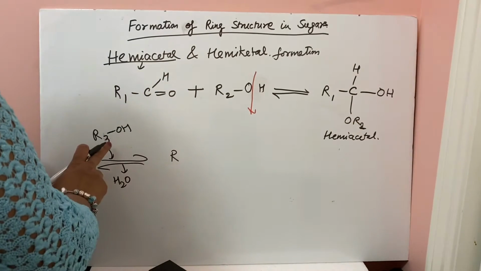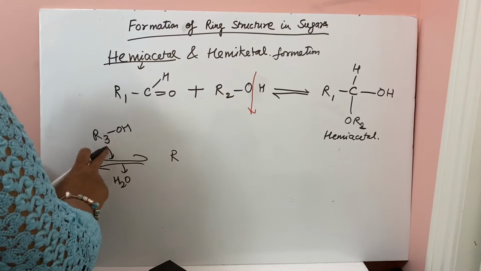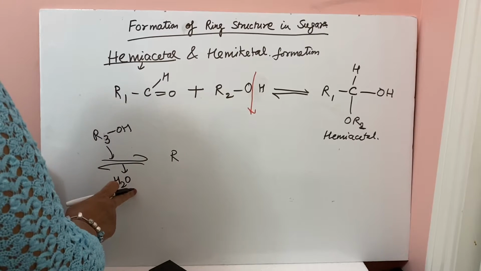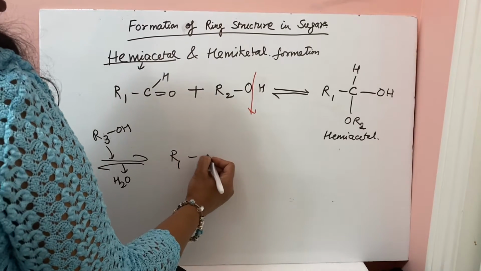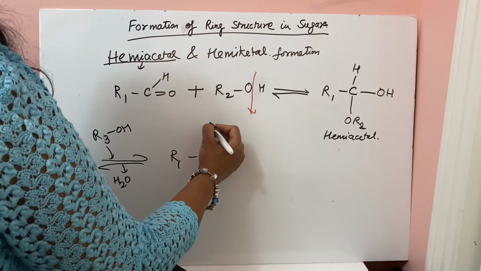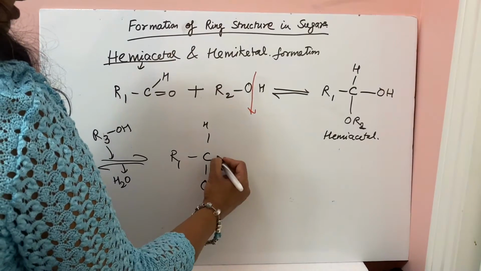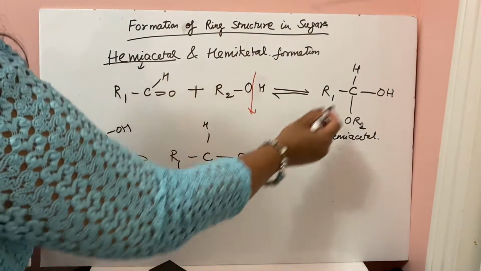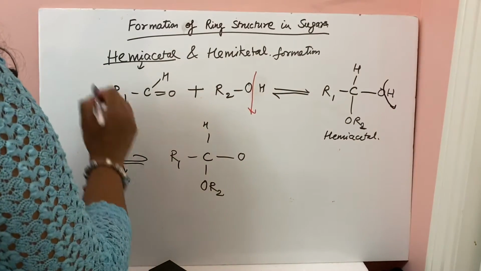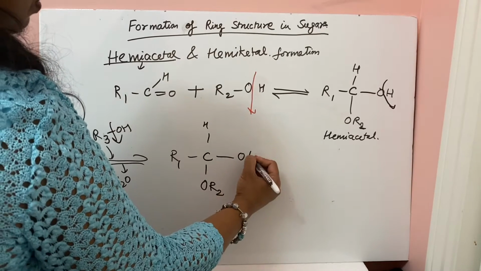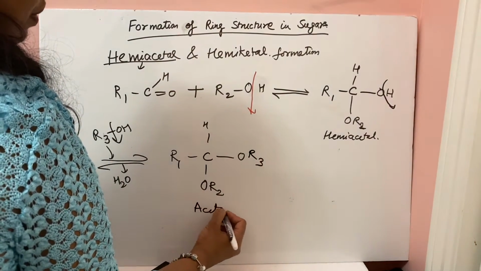This will react with another molecule of alcohol, R3OH, and water will come out, and then the acetal is formed, R1CHOR2. This H and OH will go off, and here OR3, and this is known as acetal.